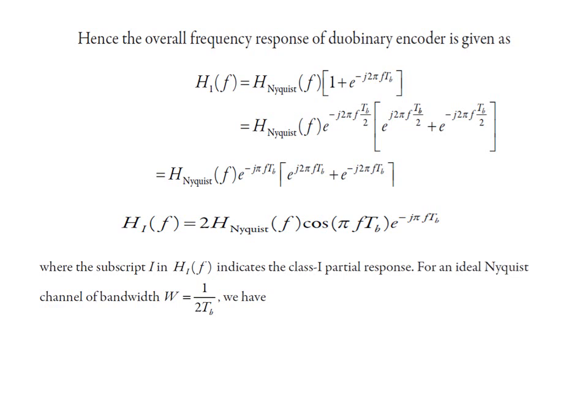Where the subscript 1 in H1f indicates the class 1 partial response, for an ideal Nyquist channel of bandwidth W equal to 1 by 2 Tb.